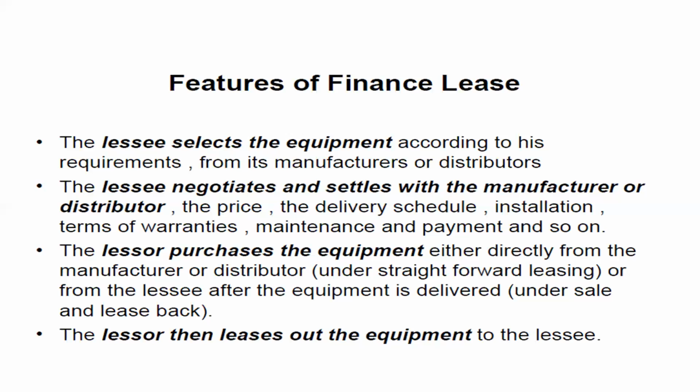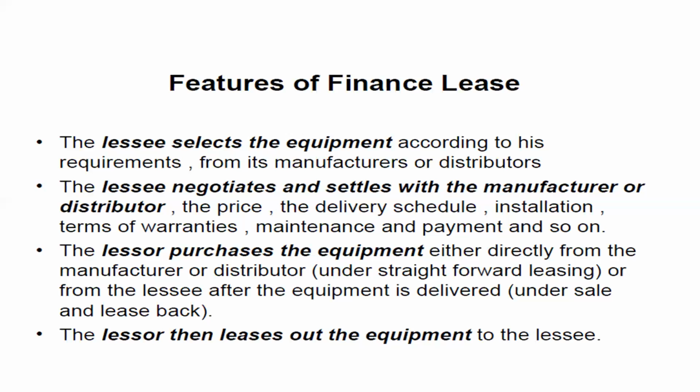And the lessee negotiates and settles with the manufacturers or the distributor the price, the delivery schedule, installation, terms of warranties, maintenance and payment, and so on. So everything is decided by the lessee in the finance lease, because the lessee is the ultimate user of the asset. So the lessor does not have any interest in the asset. The lessor purchases the equipment either directly from the manufacturer or distributor, or from the lessee after the equipment is delivered under sale and leaseback, that we have already seen. The lessor then leases out the equipment to the lessee.